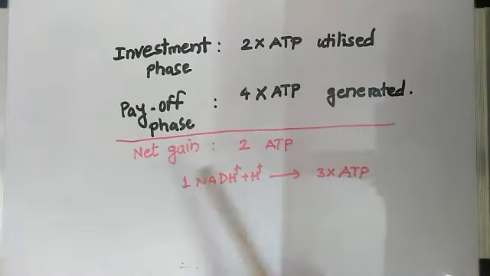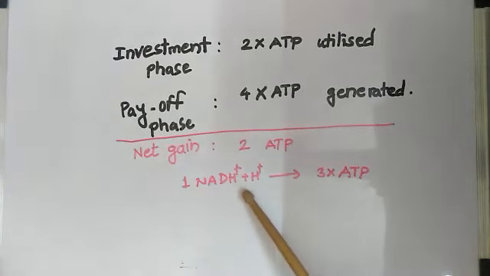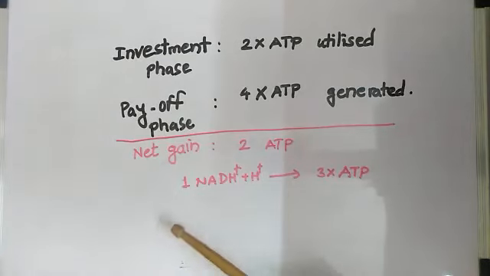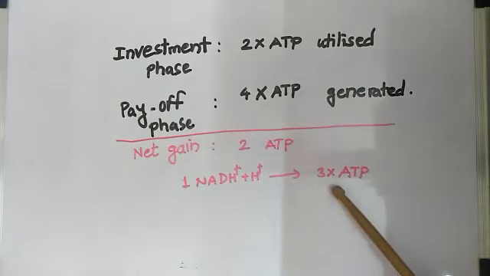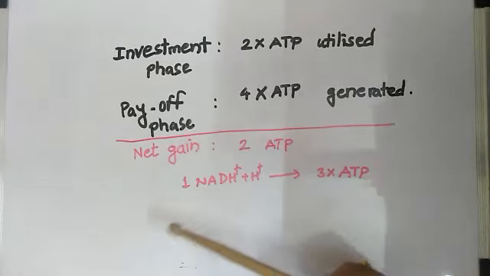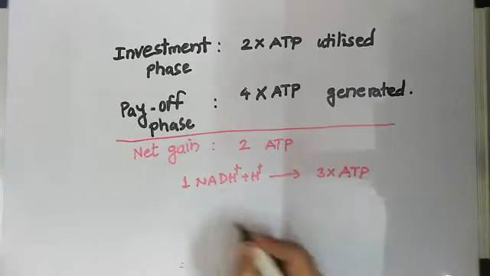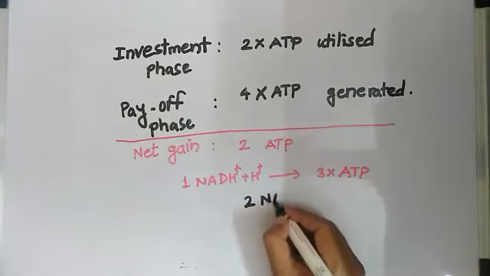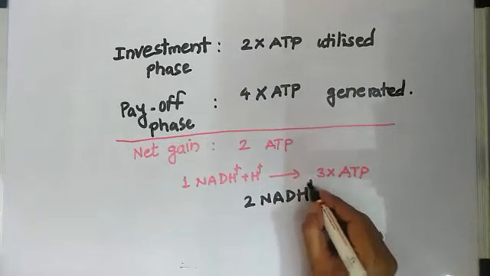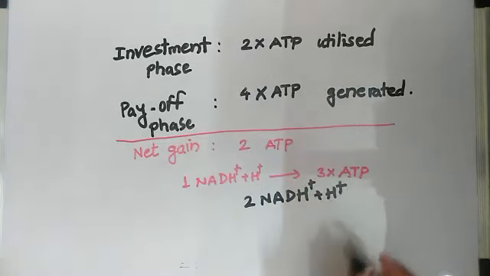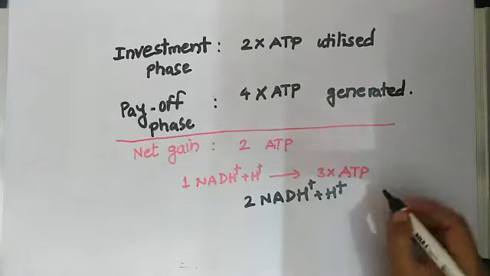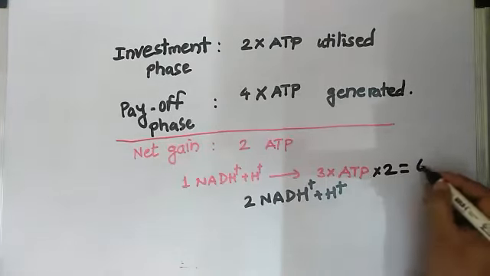One thing you keep in your mind: if this is aerobic respiration, then in this case 1 NADH plus H plus, or you can say 1 NADH2 molecule, will generate 3 ATPs in the electron transport chain. So if you consider these 3 ATPs, and as we discussed earlier, in this reaction we are generating 2 NADH2 molecules, then it is nothing but 6 ATPs.